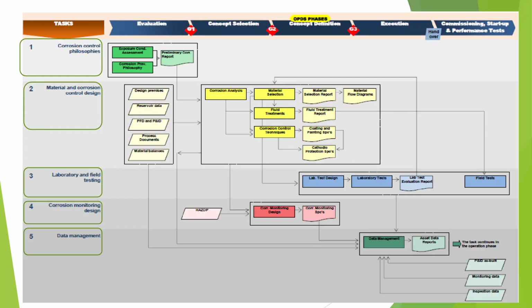Okay, we go to corrosion monitoring design. What does corrosion monitoring design mean? We do this from the conceptualization.